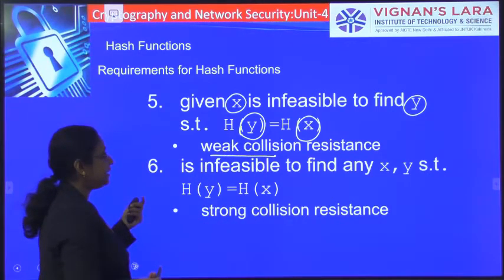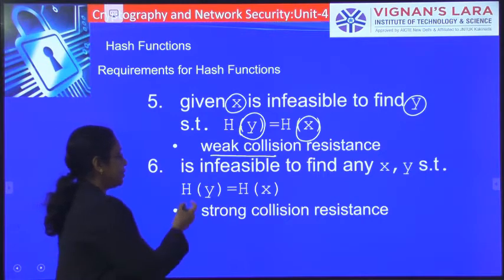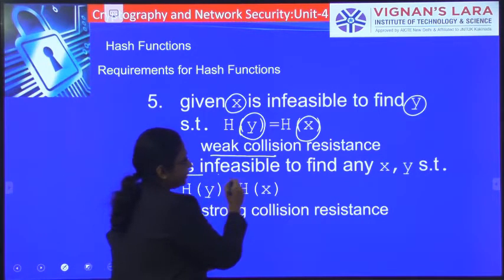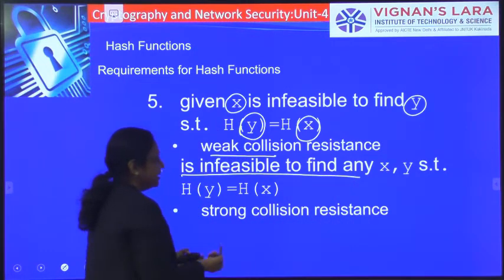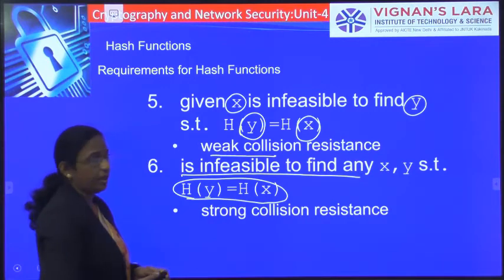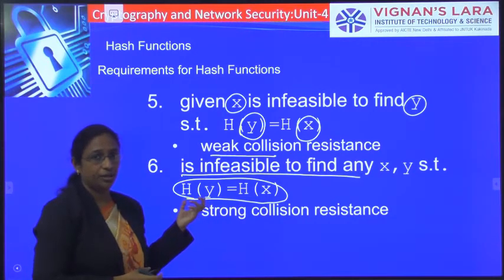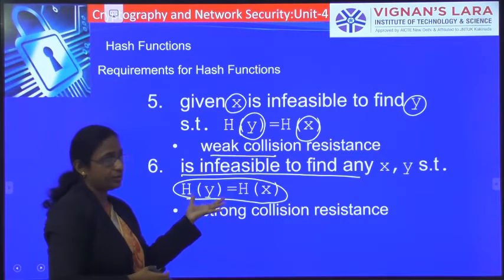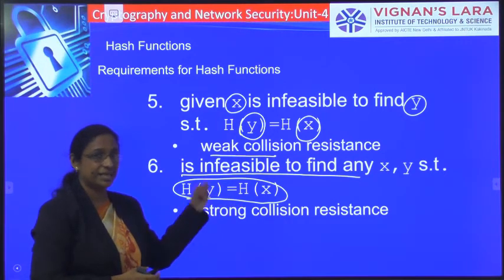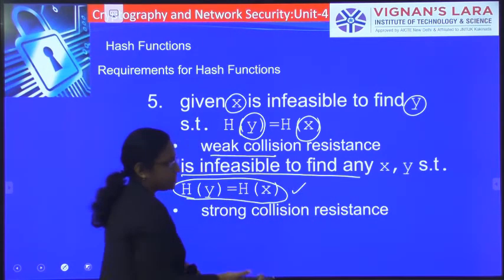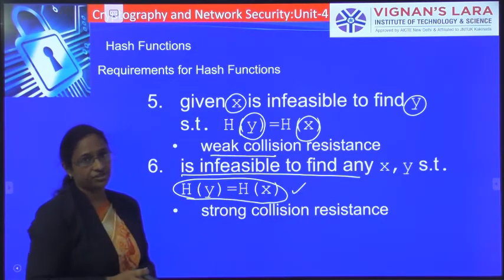Similarly, the next property is that for the hash function, it should be infeasible to find any x and y such that H(y) is equal to H(x). This means that no two messages should have the same hash value.